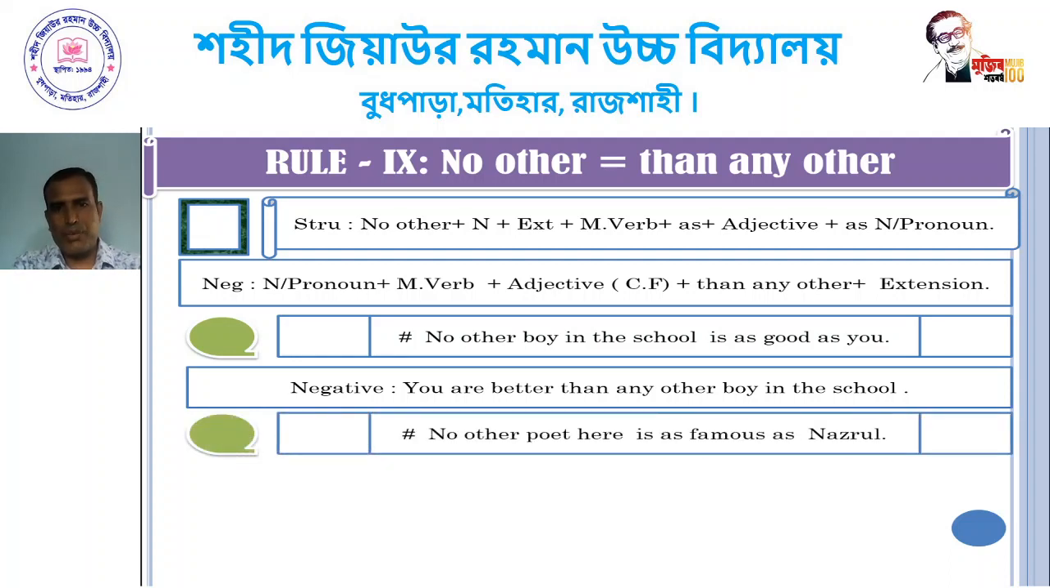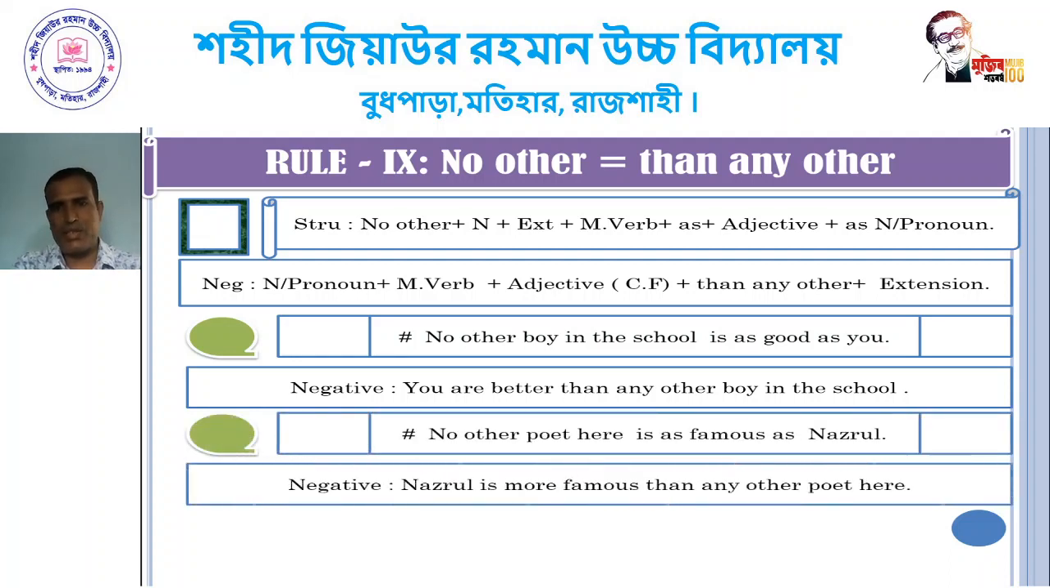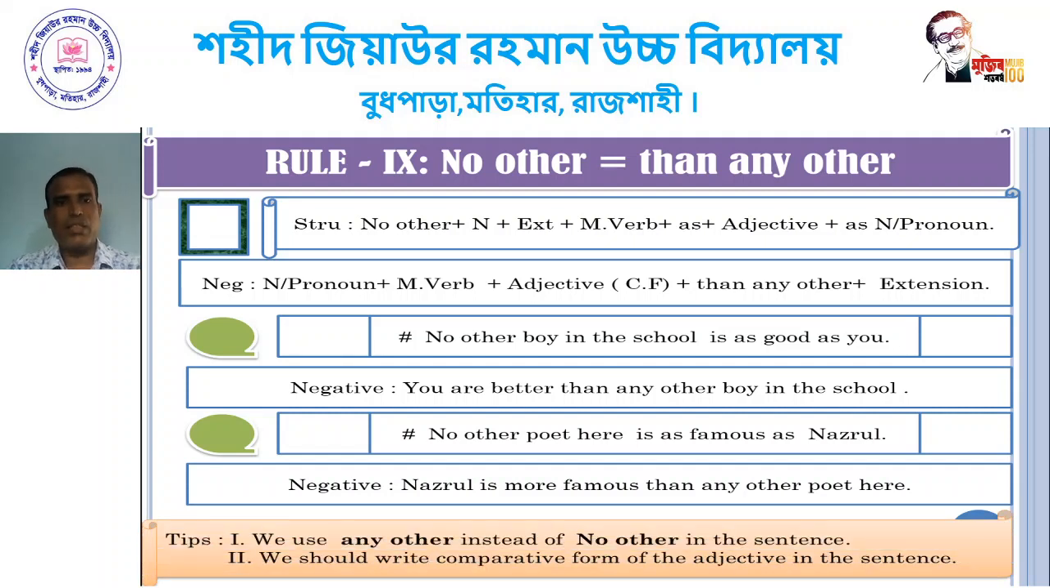No other poet here is as famous as Nuzrul. Dear student, Nuzrul is more famous. The comparative form of famous is more famous. Nuzrul is more famous than any other poet here. Dear student, we use any other instead of no other in the sentence, and we should write the comparative form of the adjective in the sentence.